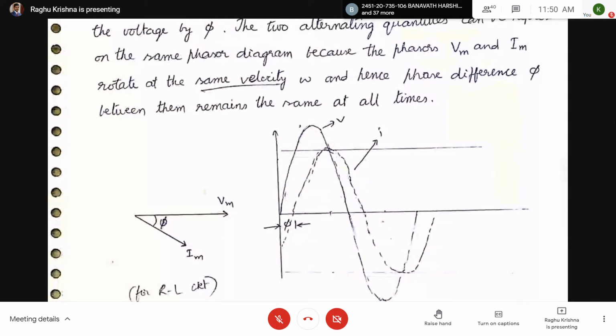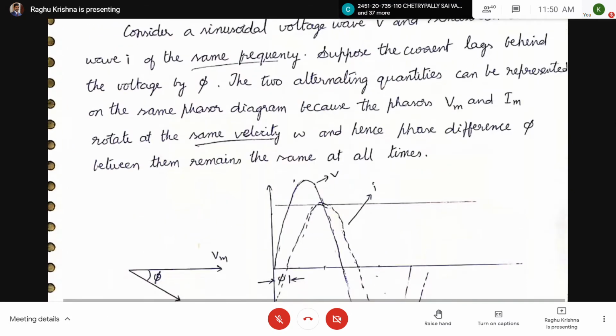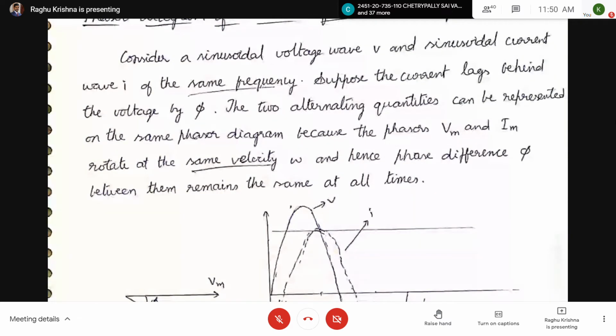So current I is lagging the voltage V. In this case, the current waveform lags the voltage waveform. Now let us see some points here. Consider a sinusoidal voltage wave V and a sinusoidal current wave I of the same frequency. So phasor diagrams are drawn for quantities having the same frequency.